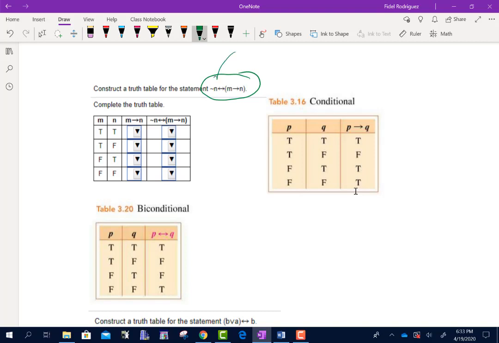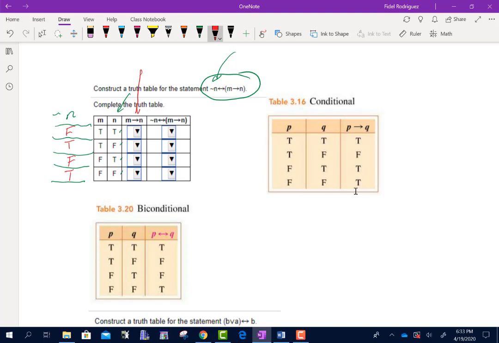I want you to notice the first piece I have here, guys, is a not n. So the first thing I'm going to do for right now, I'm going to go ahead and fill in my not n. So here is my n. Let's do the not n first, okay? So look at n. N is true, false, false. So it's just going to be the opposite. It's going to be false, true, true.